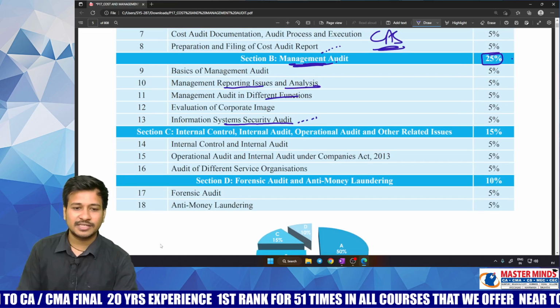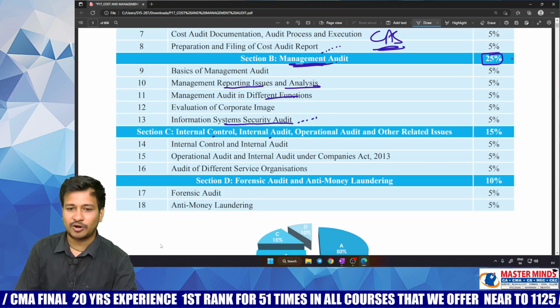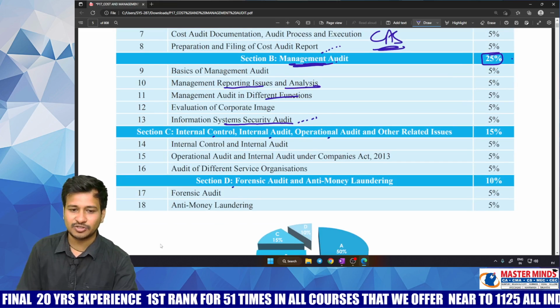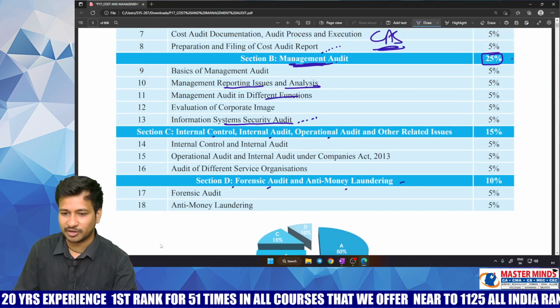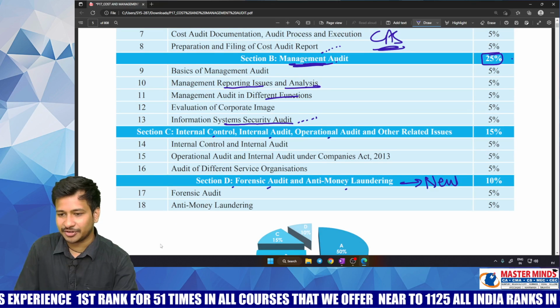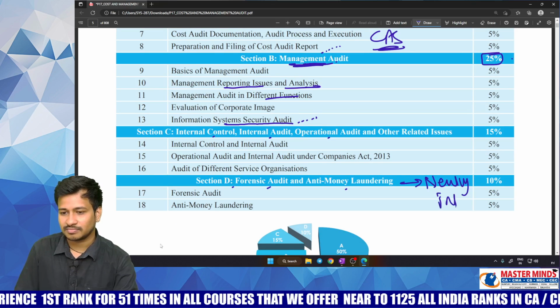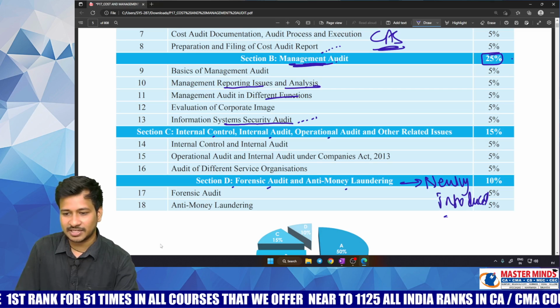So Section C is all about internal control, internal audit and operational audit, and Section D is all about forensic audit and anti-money laundering, which was actually newly introduced.